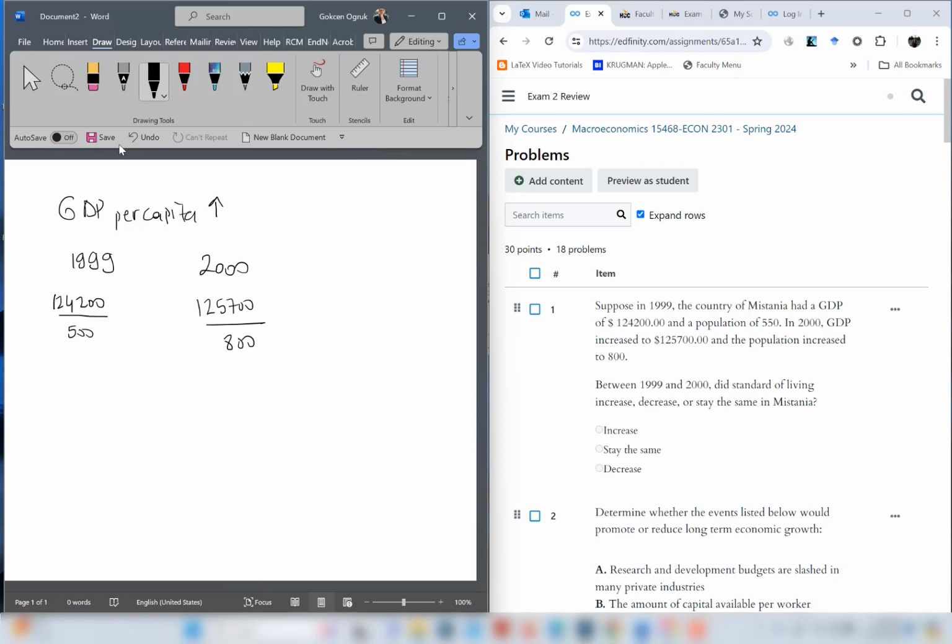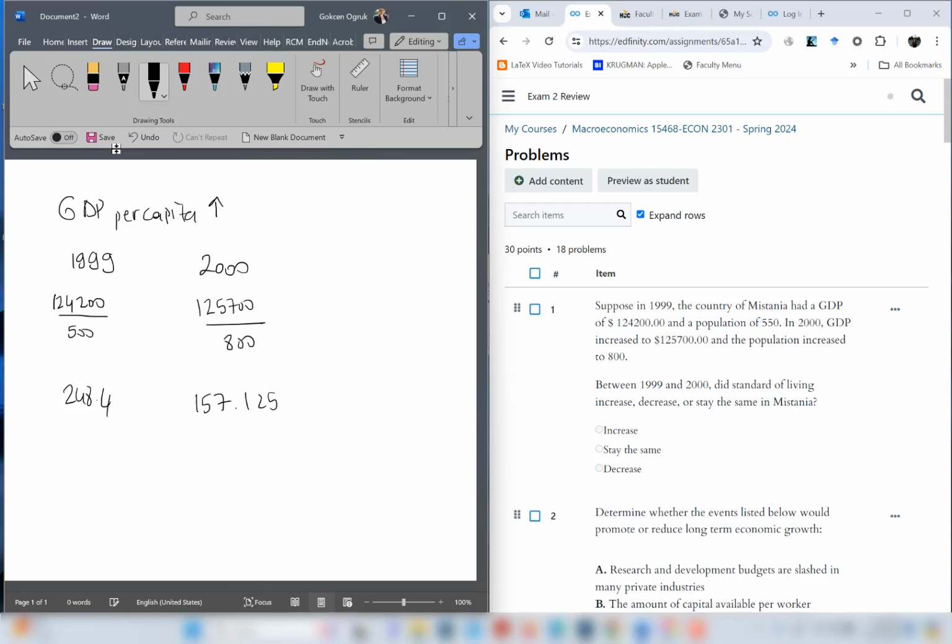Therefore, what we are going to do is we will take this number, which in this case is 124,200 divided by 500, which is 200. You can come here and type it, $248.4 per person. And for the second one, 125,700 divided by 800, which is equal to 157.125.